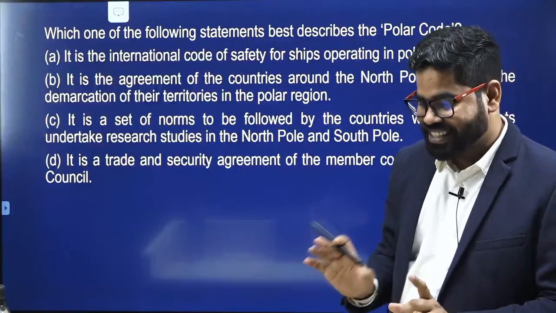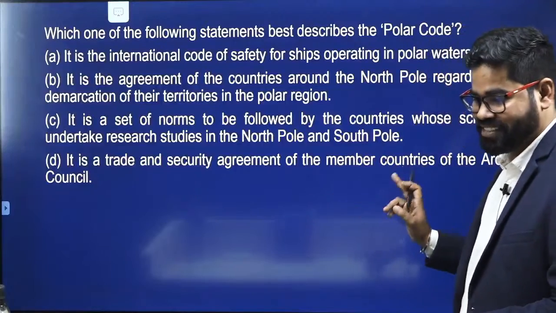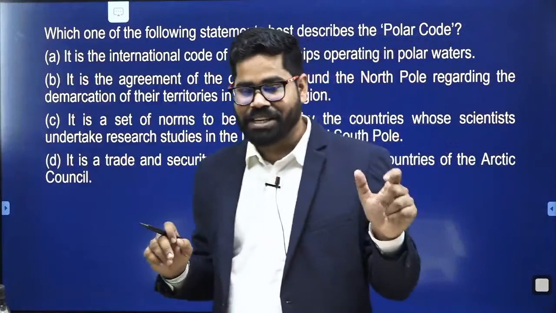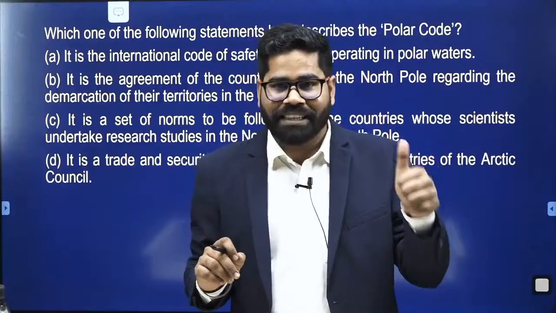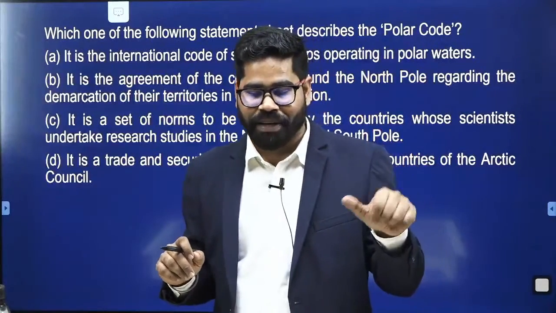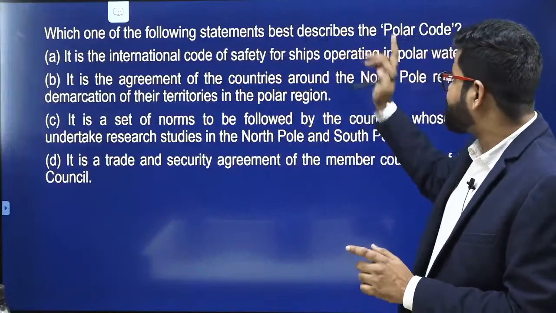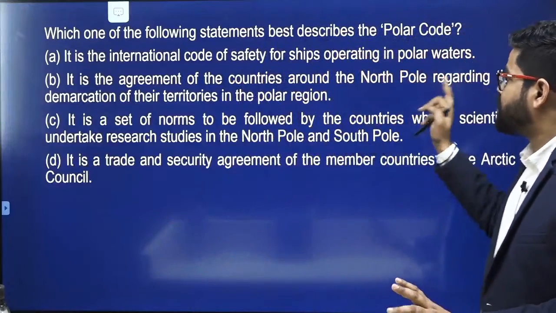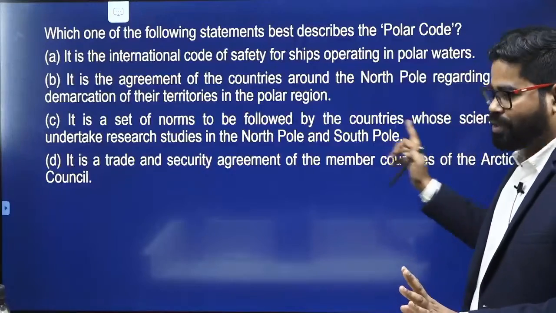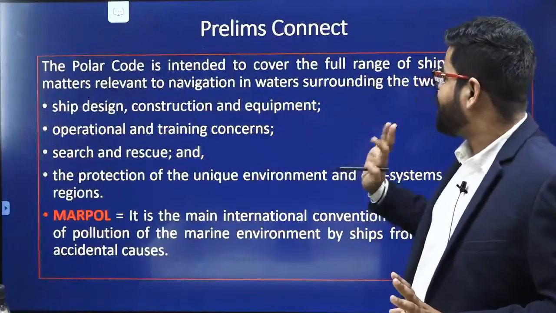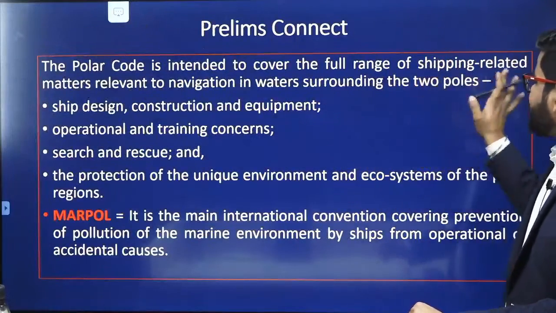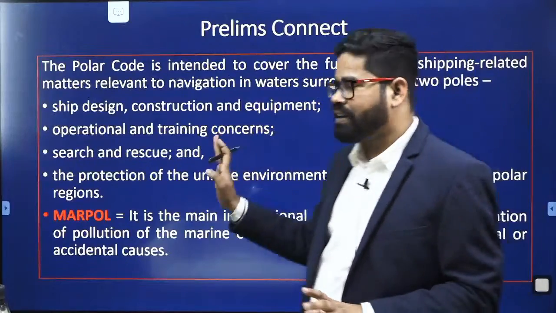See, this is a UPSC previous years' question, and you have to keep in mind that solving previous year questions is very important. Many times you get nearby things. Now here, if you look at this polar code, it is about the safety of ships operating in polar water. So here the correct answer would be A. Basically it is about the full range of shipping related things.